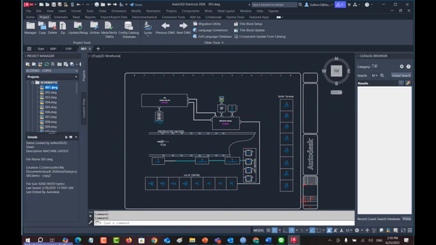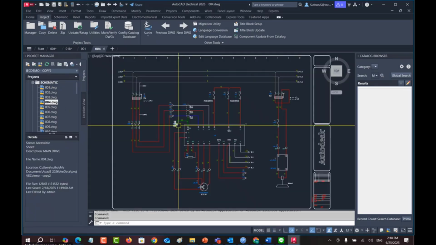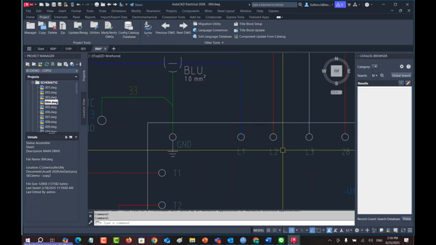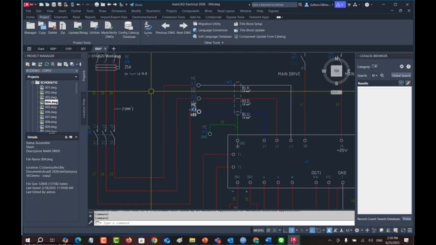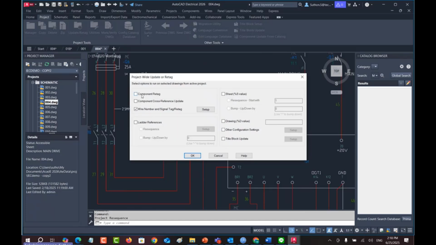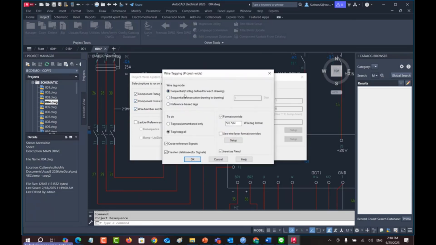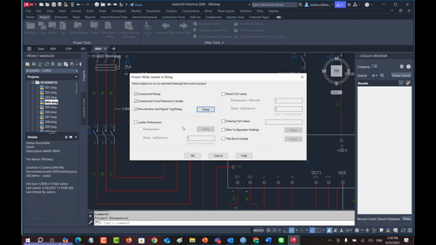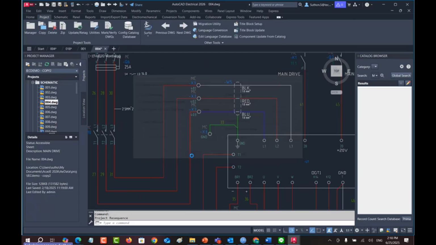What does it mean? When you want to retag everything, you can use the update retag command to change the component tag, component cross reference, wire number, and set up anything sequential. And then you hit OK.